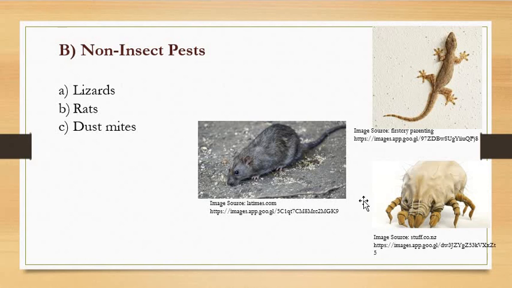Okay. Then the third is dust mites. No doubt this picture is very, very big. But dust mites are present in our houses. If clothes are kept for a long time, they also develop inside the clothes, bed sheets, or inside the blanket. So we need to clean those coverings properly with soap, as well as dry them in open sunlight, so that these dust mites get killed.